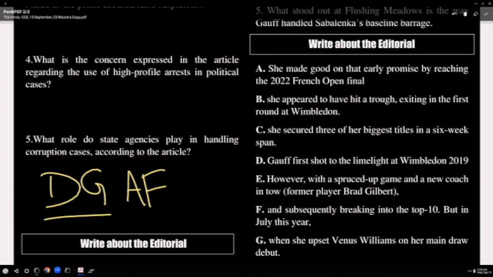She appeared to have hit a trough, exiting in the first round at Wimbledon. So here, after F, what is it? B. Then the writer wants to present contrasting information. What is the next one? However, with a spruced up game and a new coach in tow, former player Brad Gilbert, she secured 3 of her biggest titles in a 6-week span. Have you got the correct order? Yes or no? This is the correct order.